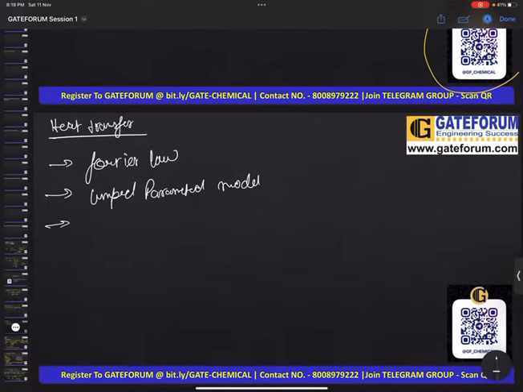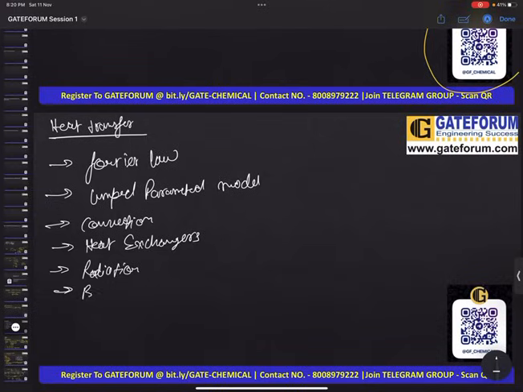After that we will be doing our convection. Under convection we will also do our heat exchangers, very important. After heat exchangers, we will move to our radiation, and after radiation we will be doing our boiling and condensation. And we will end our subject